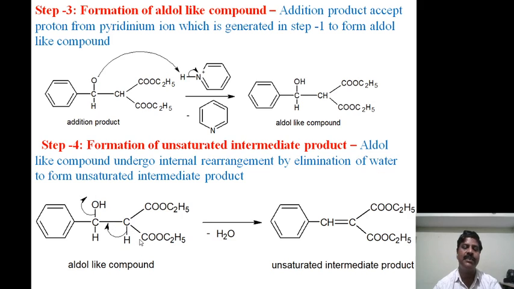Because it is an active methylene compound, this hydrogen atom is more acidic, so the proton is removed and the electrons shift here. To maintain the tetravalency of this carbon atom, it drags the electrons towards itself and becomes negatively charged. This negatively charged ion and an H plus ion combine to form water, and rearrangement takes place with elimination of water, so the unsaturated intermediate product is formed.